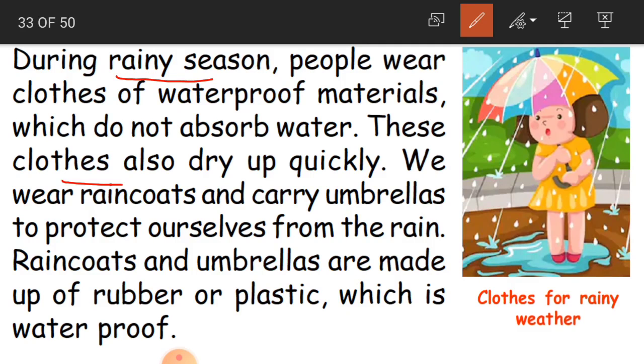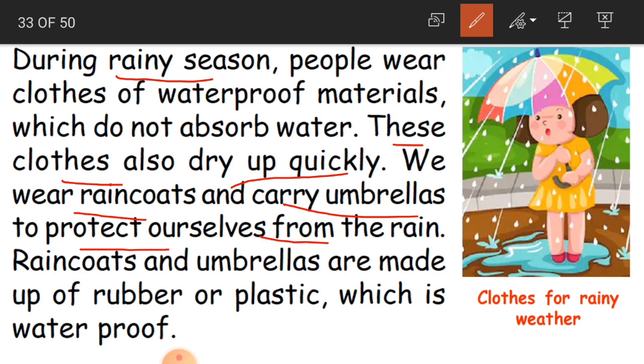And these clothes also dry up quickly. Raincoats and waterproof materials dry very quickly because they are very light in weight. Wool and cotton materials take time to dry if they are wet. But these waterproof materials dry very quickly because they are very light in weight. Okay, children. And we wear raincoats and carry umbrellas to protect ourselves from the rain.